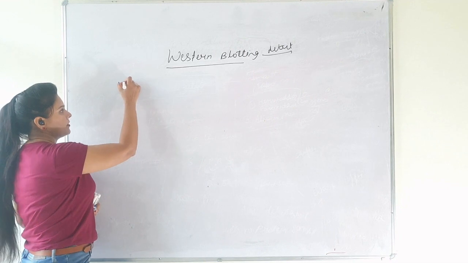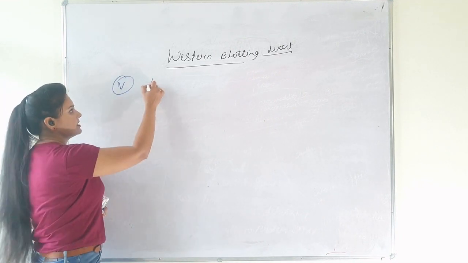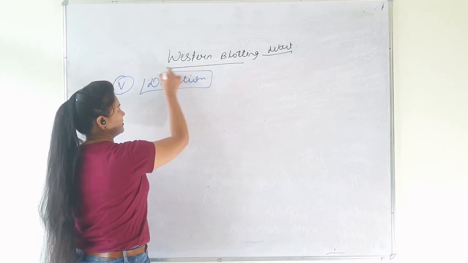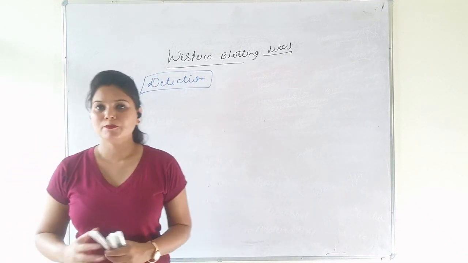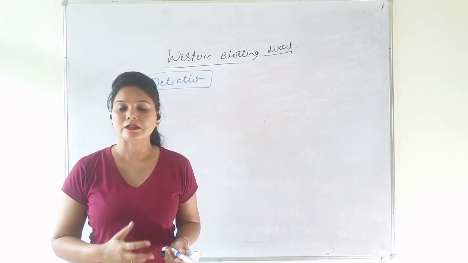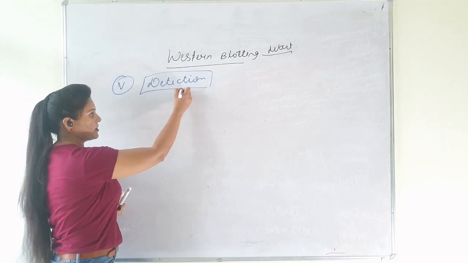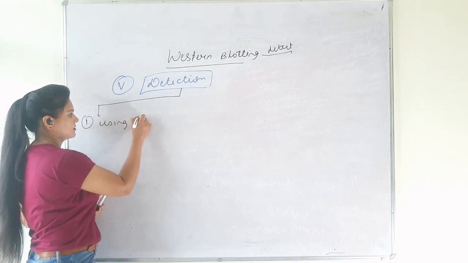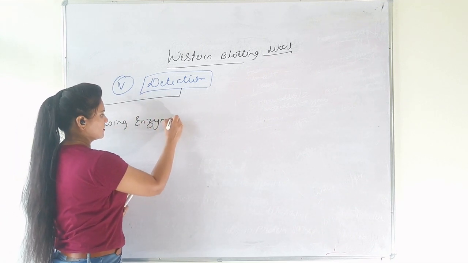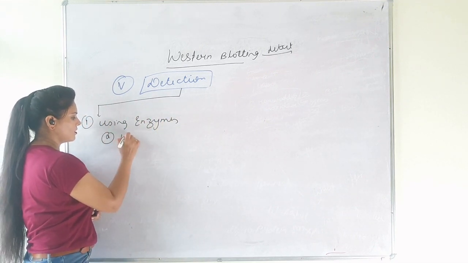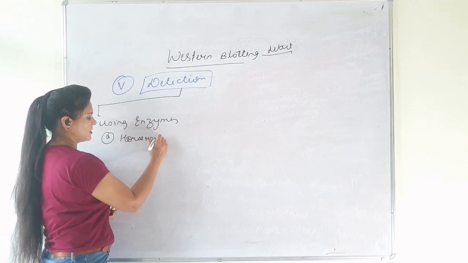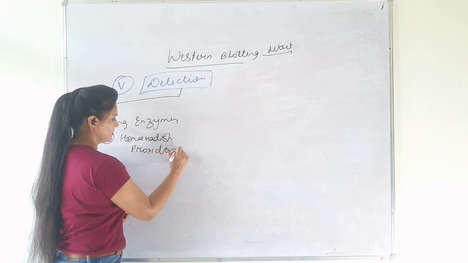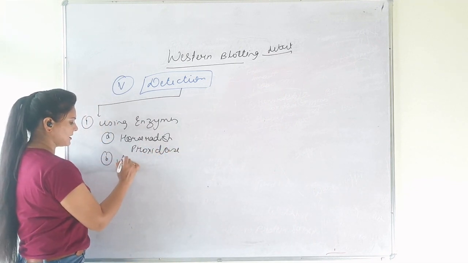The last step, or fifth step, after hybridization is detection. Detection of the protein sample after hybridization is done by three methods. First, by using enzymes, which are horseradish peroxidase and alkaline phosphatase.